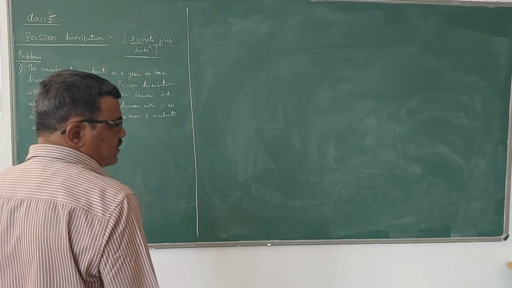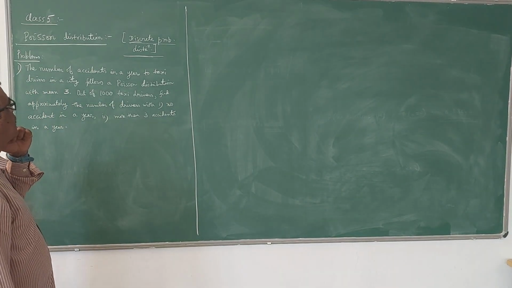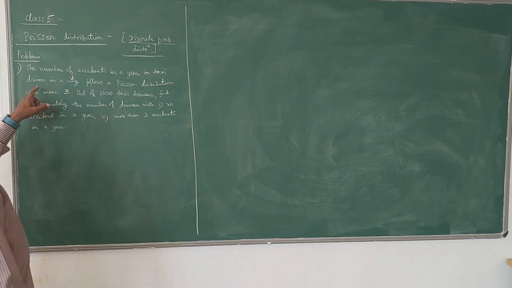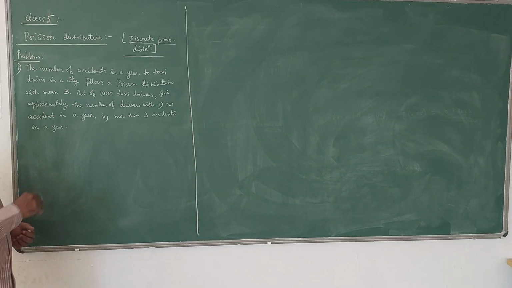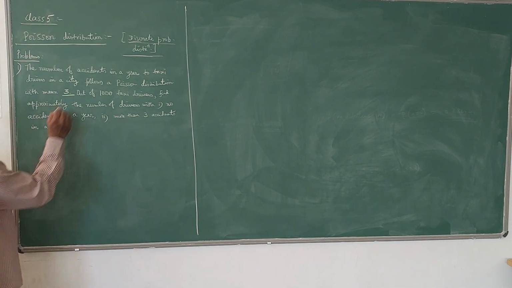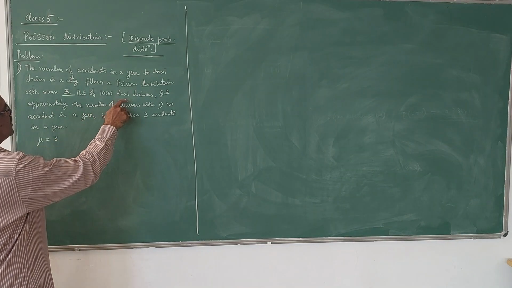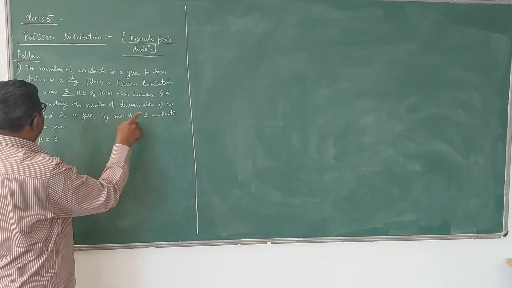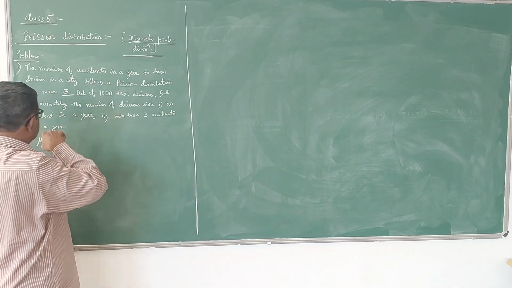In this class, we will solve some more problems on Poisson distribution. The problem is like this: the number of accidents in a year to taxi drivers in a city follows a Poisson distribution with mean 3. Mean value is 3, so that means mu is equal to 3. Out of 1000 taxi drivers, find approximately the number of drivers with no accident in a year and more than 3 accidents in a year.